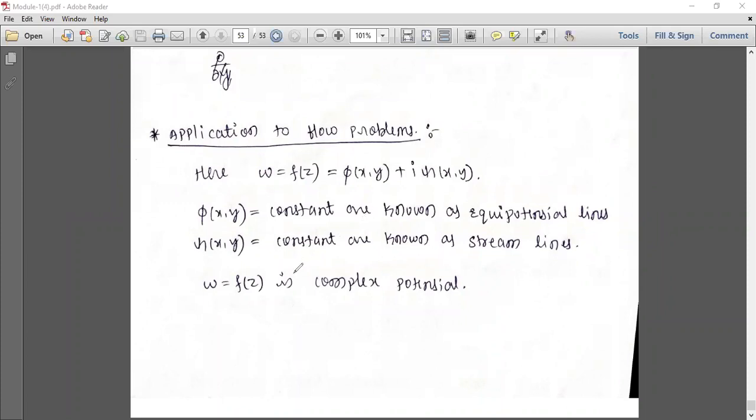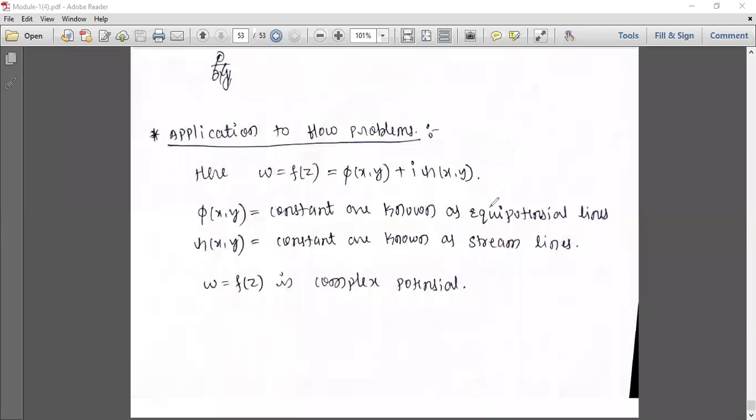There is not much difference between the earlier part and this part. They will give you phi, you have to get psi. They'll give you psi, you have to get phi. You know how to get the imaginary part when the real part is given, and how to get the real part when the imaginary part is given.